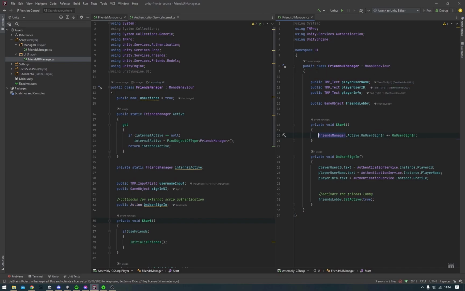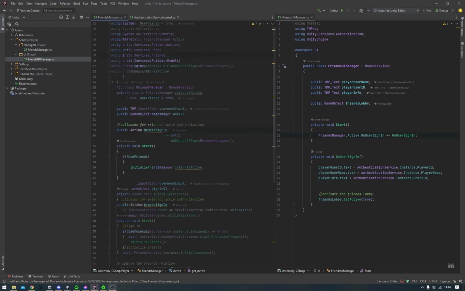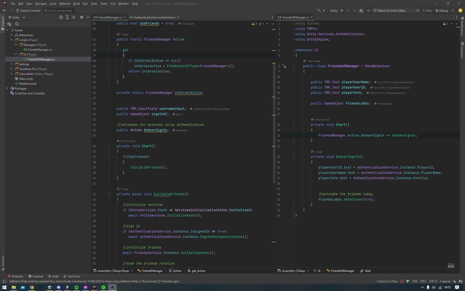So the Friends UI Manager is simply a script that manages the UI for the Friends Manager, and it communicates with the Friends Manager using mainly callbacks such as this. At the beginning of the game, the Friends UI Manager subscribes to events from the Friends Manager, just so it can organize the UI to make it appear the way it should at different stages of the project.